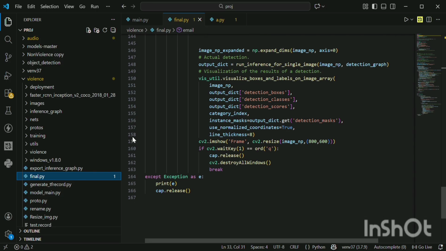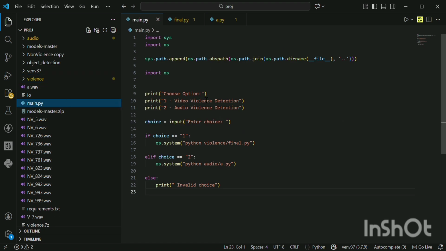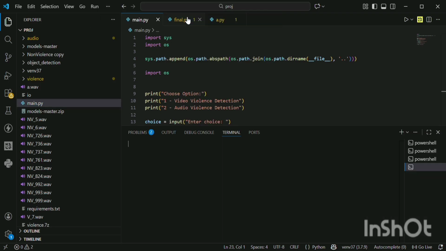The input is used to take the user's choice, waiting for the user to type 1 or 2. If the user chooses 1, it will run the video detection code. If they choose 2, it will run the audio detection code. os.system python violence/final.py runs video detection, opens a new terminal and executes final.py, which starts the webcam plus Faster CNN.